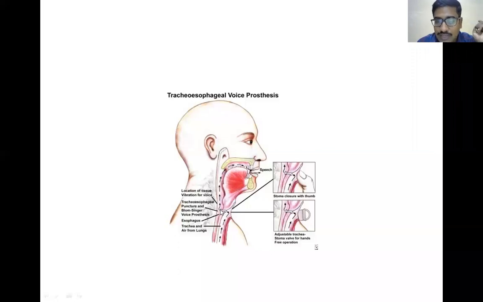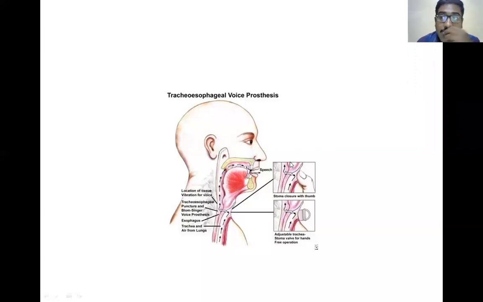Through this fistula, I have placed a valve called the Blom-Singer valve. This Blom-Singer valve is a one-way valve. The expired air enters the valve, and through the valve it enters the esophagus and vibrates it, which creates a sound that is modulated by the lips, teeth and gums, and speech comes outside.